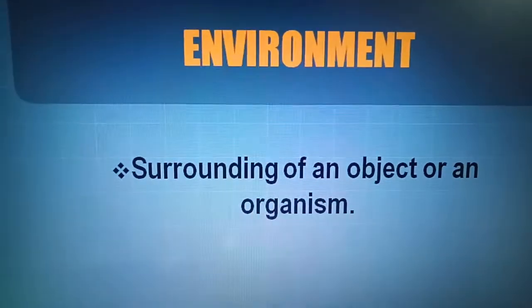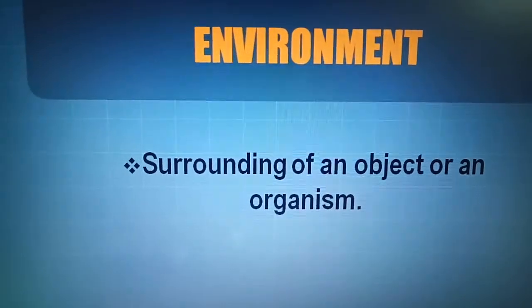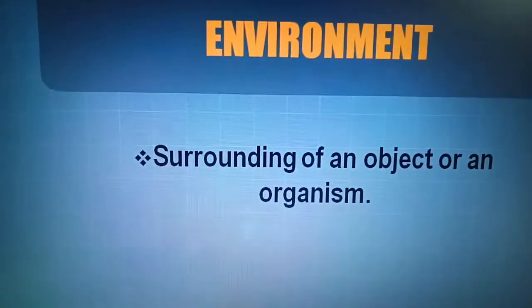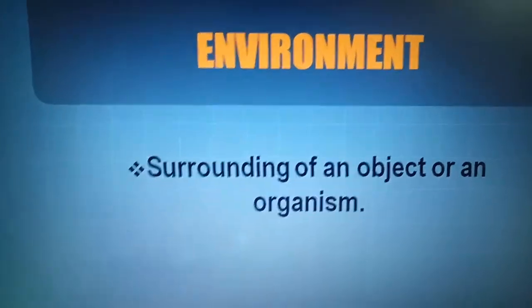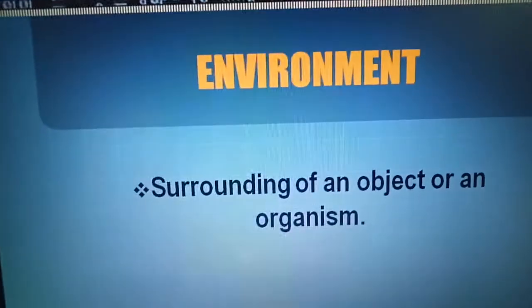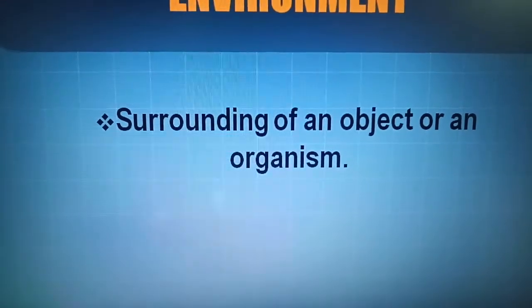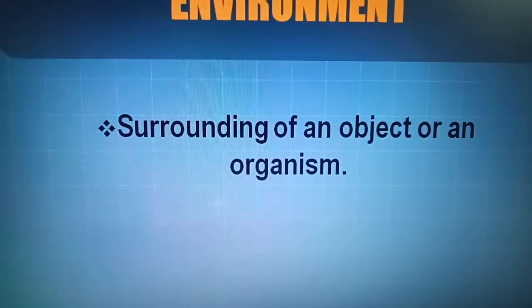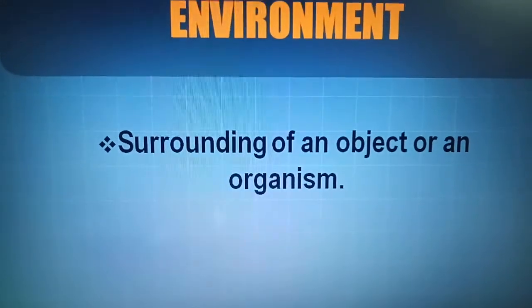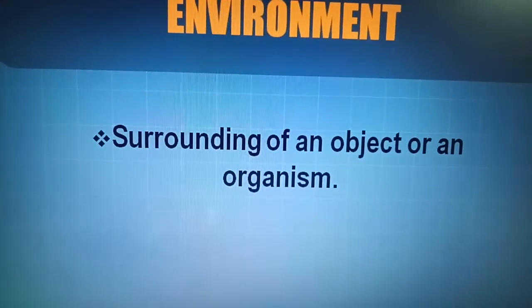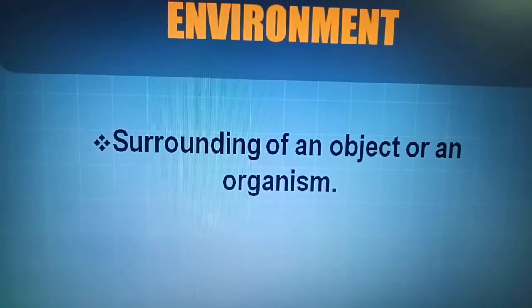Means the things that surround a living thing are called environment. Environment is the combination of natural and human made phenomena. Means in environment we have the living beings and the non living beings.